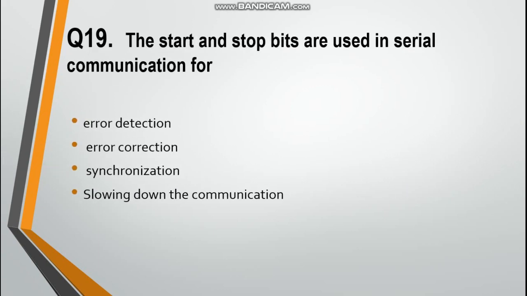Next question is, the start and stop bits are used in serial communication for. First option is error detection, second option is error correction, third option is synchronization, and fourth option is slowing down the communication. Answer is synchronization.